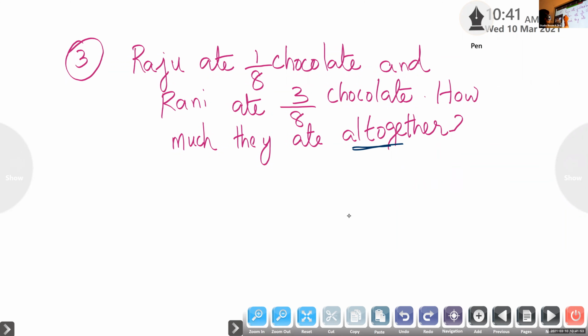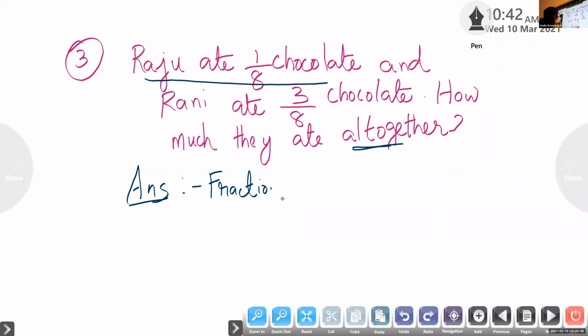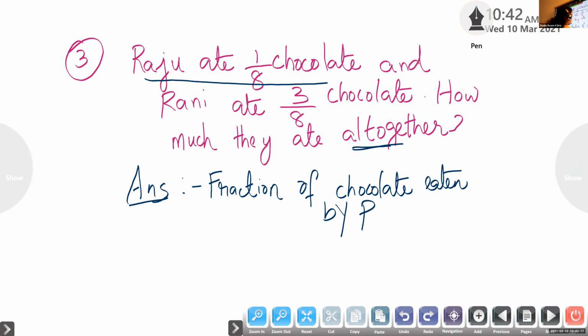So children, look here. Raju ate 1 by 8. So we will start with the answer. Fraction of chocolate eaten by Raju. I told you, you have to write the steps, because this is a word problem. Fraction of chocolate eaten by Raju, that is 1 by 8. Now look here, Rani also.